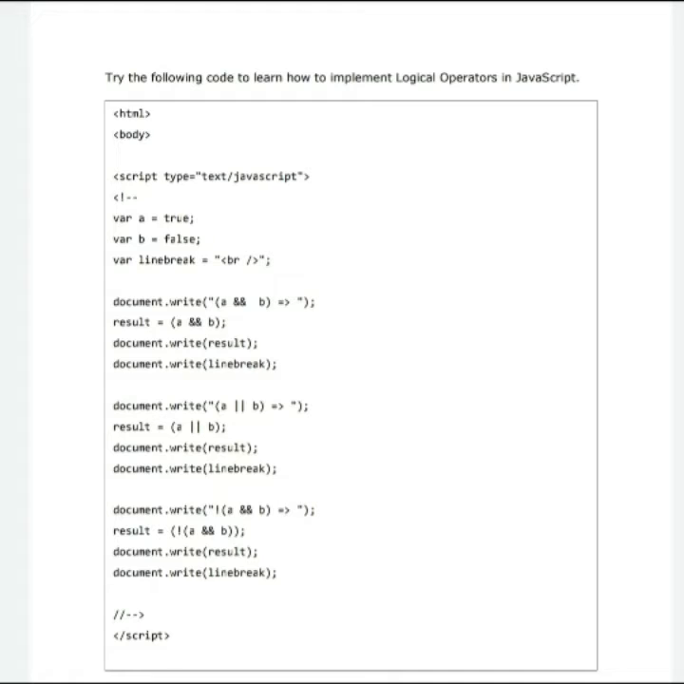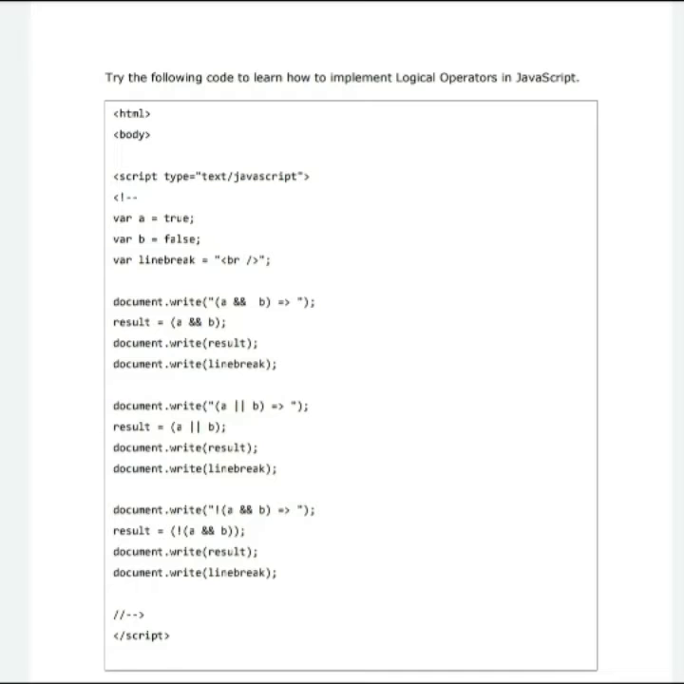Let's see one program. Here we have used the code inside the body where I declare variables with the names true and false, and for line break I assign BR in the line break variable. To print the sentence A logical AND B, I write it in double quotes. The sentences you write in double quotes will print on the screen. And to print the result, I have written the answer in the result variable.